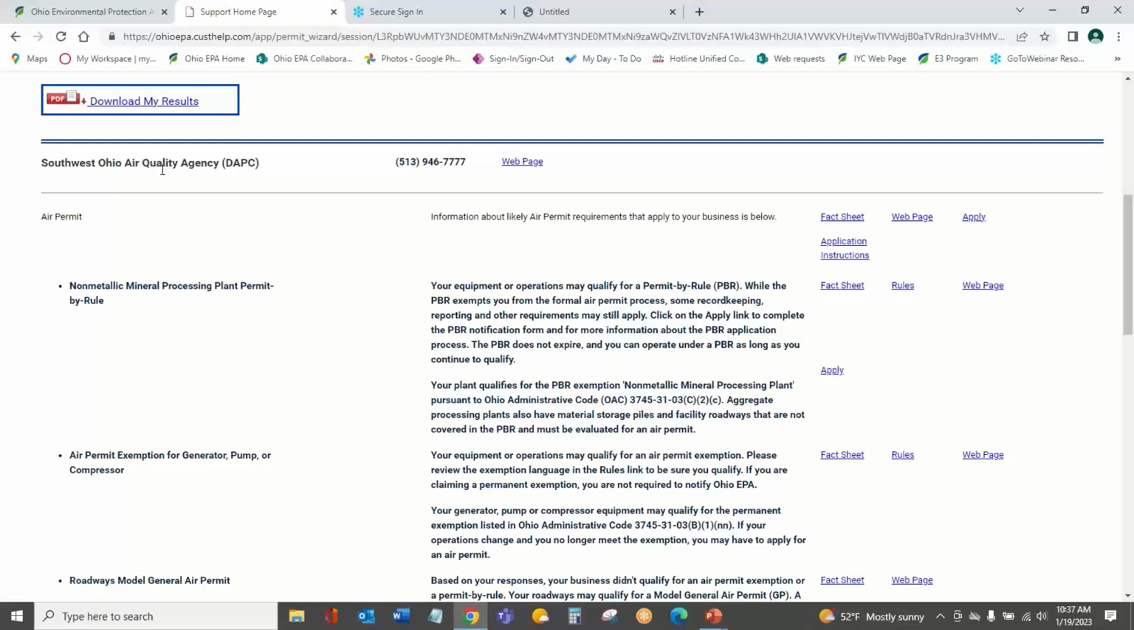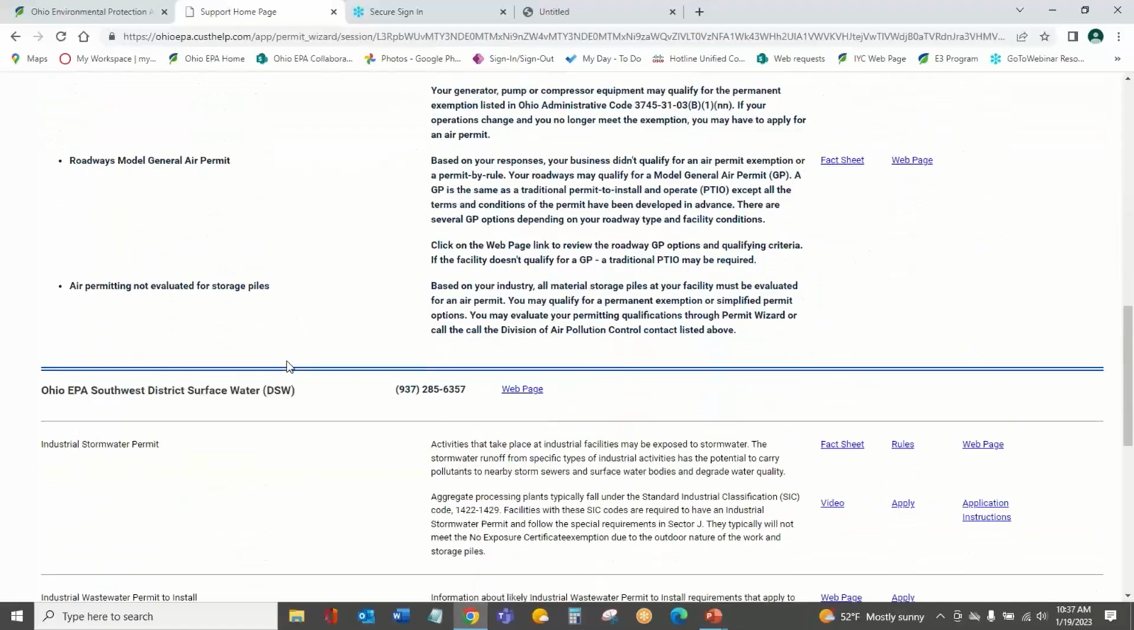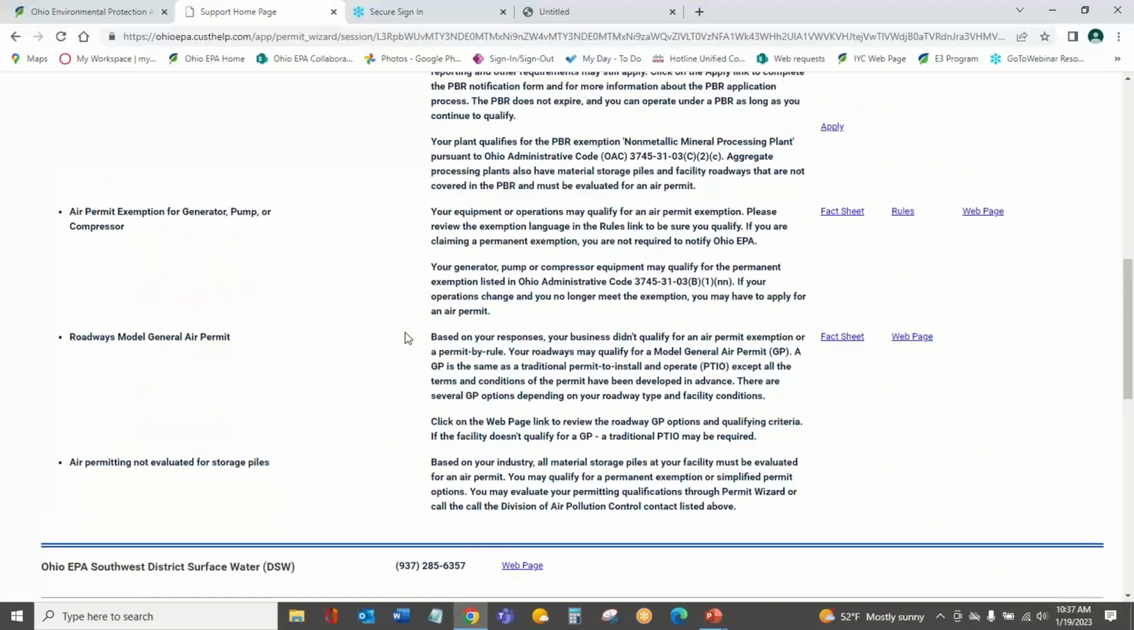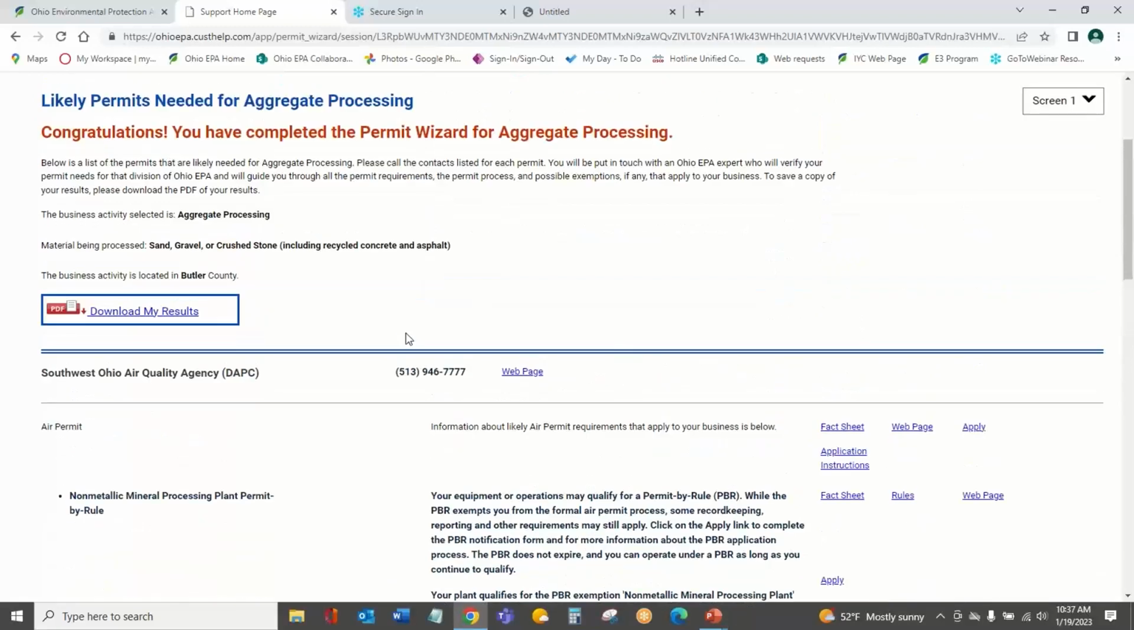Southwest Ohio Air Quality Agency for our air requirements is going to be our authority that we want to get in contact with if we have questions. It's providing that contact information for them. If we scroll down, you'll find for the industrial stormwater and industrial wastewater, your contact is going to be your Southwest District Office with Ohio EPA. Also provides a different phone number for them as well. So the contacts have changed based on that county that I changed.